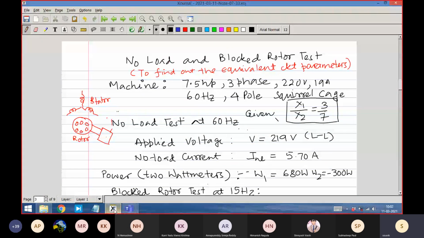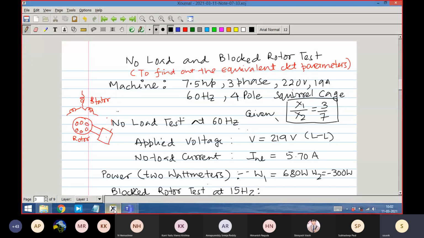So slip is equal to 1, and no load corresponds to S not really equal to 0. The speed is not really equal to the synchronous speed. It is only very lightly loaded, because the machine is still rotating.